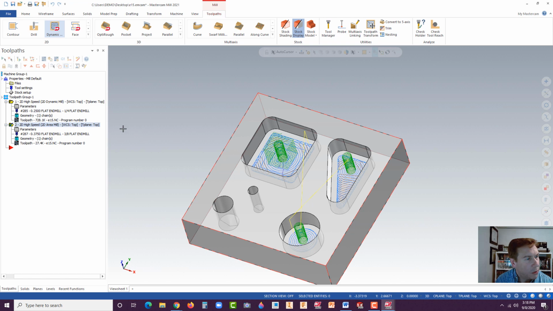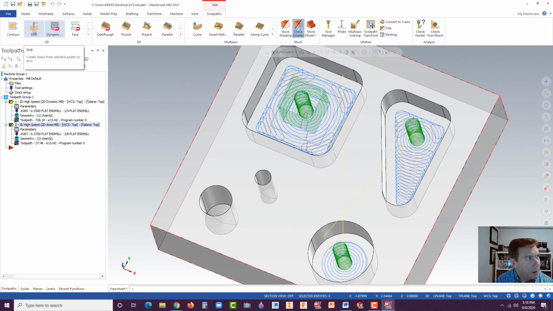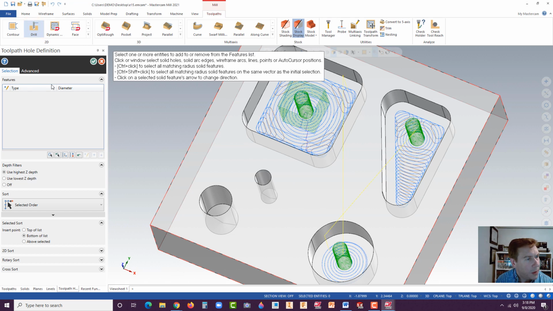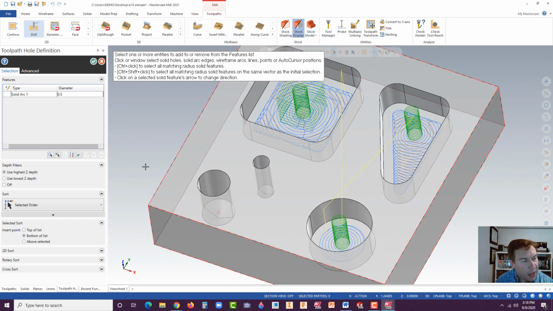Okay, so moving on to the drill, click on drill. Again, we're in the 2D. Select only one at a time. See, select this edge right here. You should get a little red cross at the base. Don't ever select the top edge unless that's your intent, because it's not going to go in. It's going to stop at that top edge. You'll see the little drill pointer, or the point of the drill, but it's not going to go full depth. So just be aware of that.